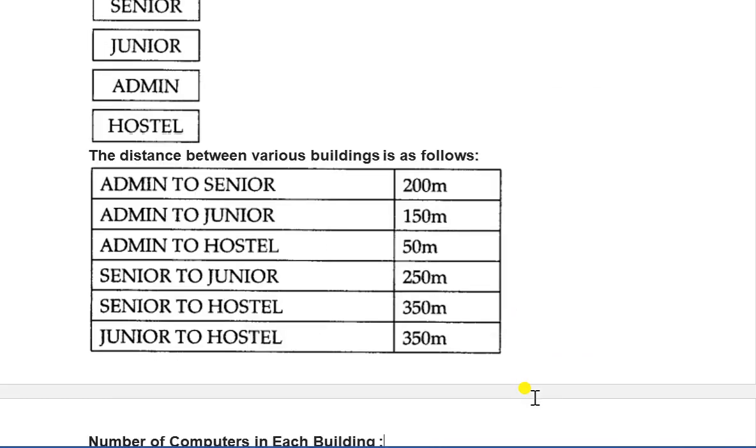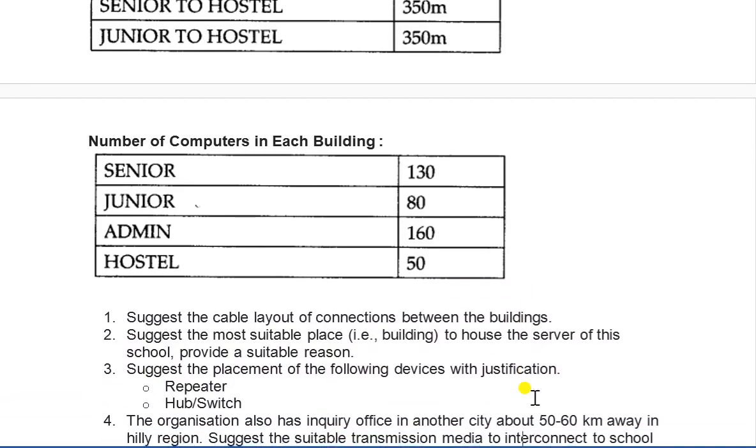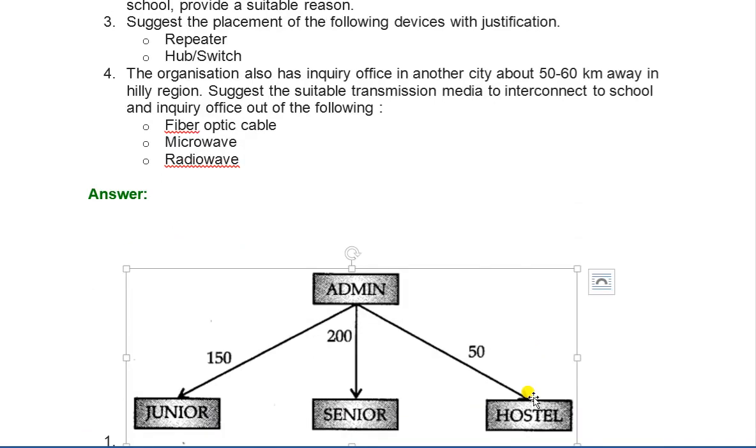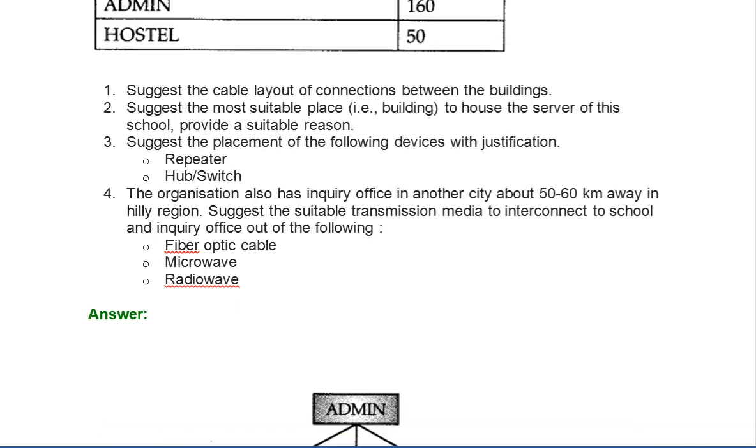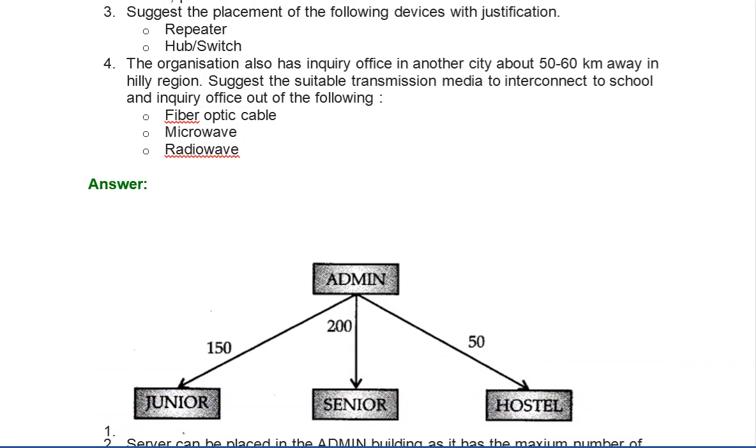Now question 19. In this also you have to suggest the cable layout of connections between the buildings. So here you have to give the cable diagram. So this is the diagram. You have to create this diagram based on the topologies. Okay. So this is the admin, junior, senior, and hostel. And here the distances also you have to mention.